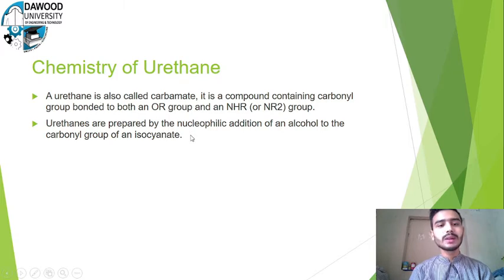Urethanes are prepared by the nucleophilic addition reaction of an alcohol to the carbonyl group of an isocyanate. We will see that isocyanate is basically a compound which contains the secondary amine, and the alcohol group, which is the OR group, is attached on both adjacent sides of the carbonyl group. We will see the reaction mechanism on the whiteboard.